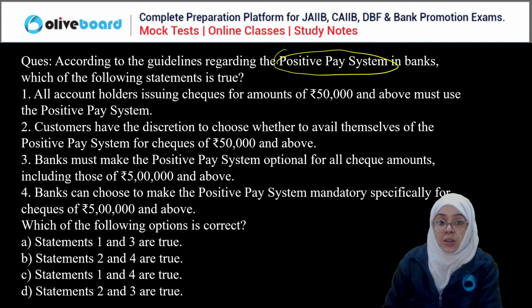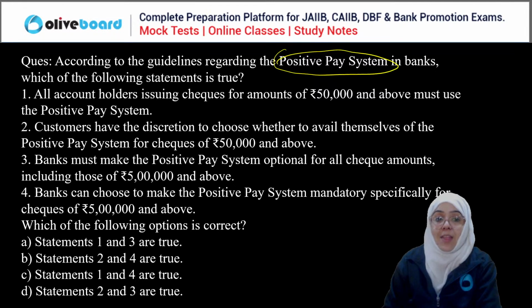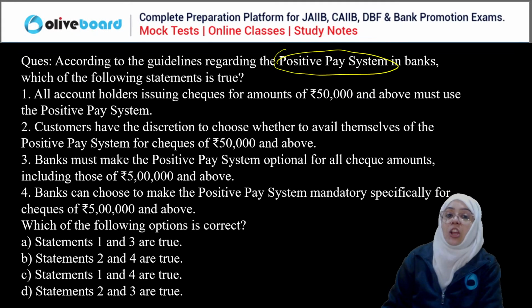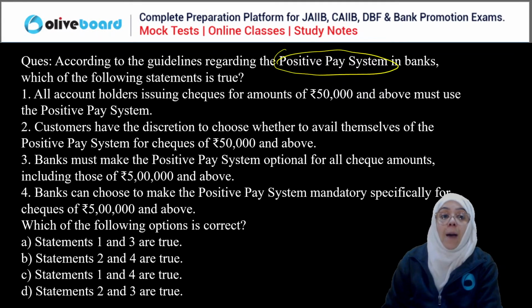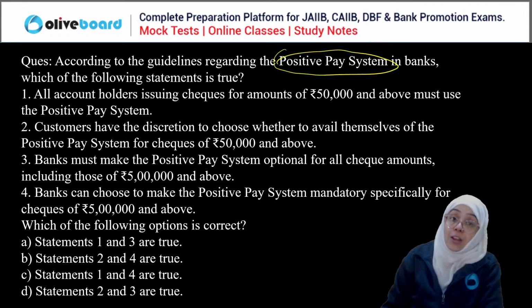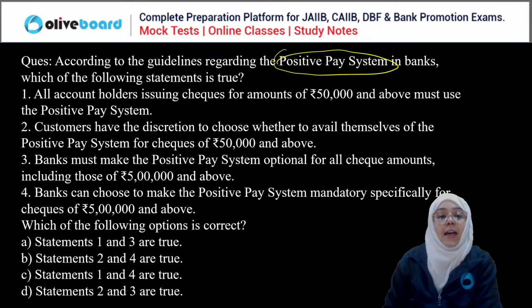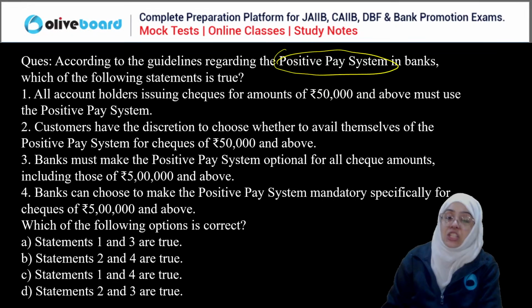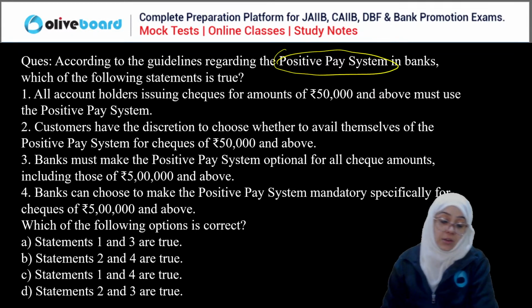Customers have the discretion to choose whether to avail themselves of the positive pay system for checks of 50,000 and above. A bank must make the positive pay system optional for all checks, including those of 5 lakhs and above. A bank can choose to make the positive pay system mandatory specifically for checks of 5 lakh and above. You have to choose the correct statement here.